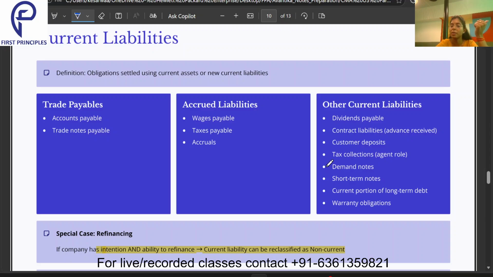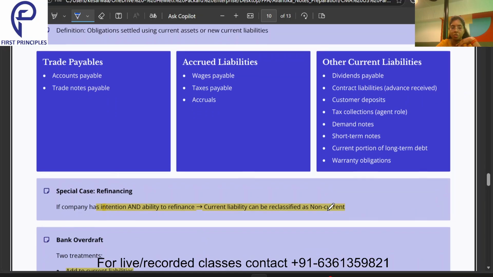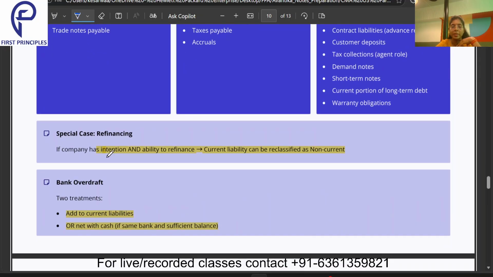Then any kind of demand notes, short-term notes, current portion of any long-term debt, like I gave you the example of the debenture from 2020 to 2025. Then any warranty obligations. Then there is the special case of refinancing. If a company has the intention and ability to refinance, the current liability has to be classified as non-current.